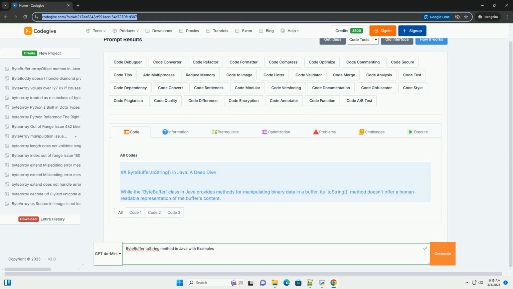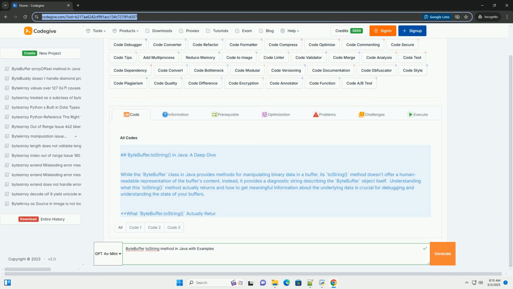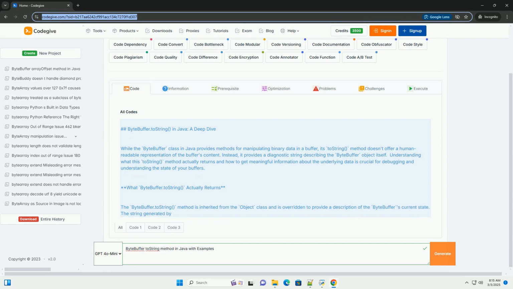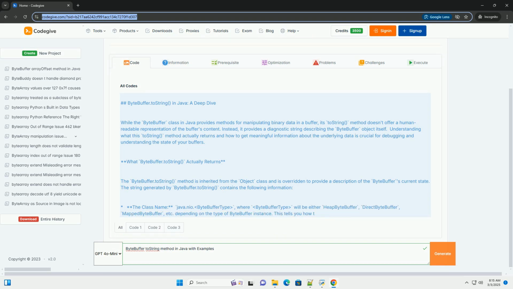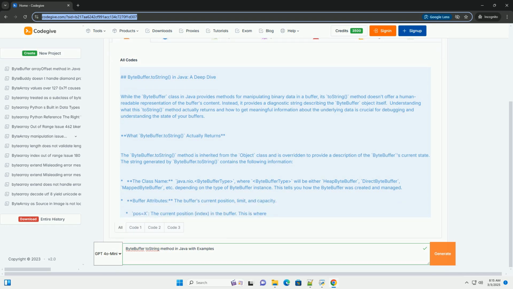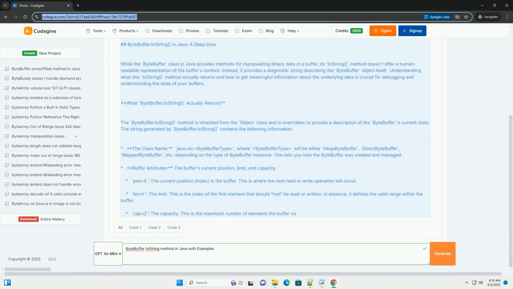ByteBuffer.toString in Java, a deep dive. While the ByteBuffer class in Java provides methods for manipulating binary data in a buffer, its toString method doesn't offer a human-readable representation of the buffer's content. Instead, it provides a diagnostic string describing the ByteBuffer object itself. Understanding what this toString method actually returns and how to get meaningful information about the underlying data is crucial for debugging and understanding the state of your buffers.